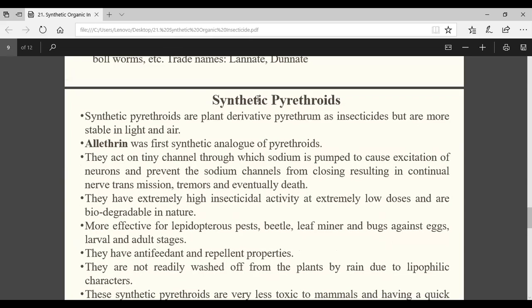Now coming to the synthetic pyrethroids. What is pyrethrum? It is extracted from the flowers of Chrysanthemum cinerariifolium. What is the family of this chrysanthemum? That is important. Asteraceae. Good. So tell me some of the properties of natural pyrethrum.